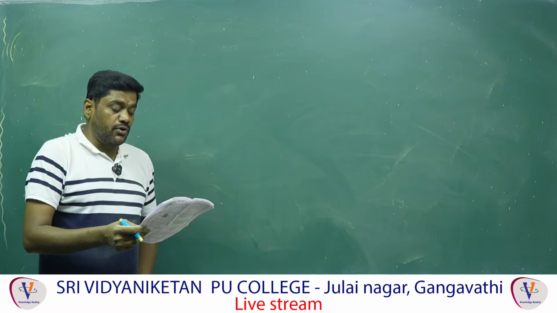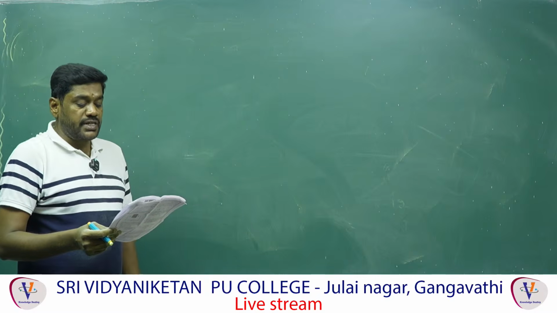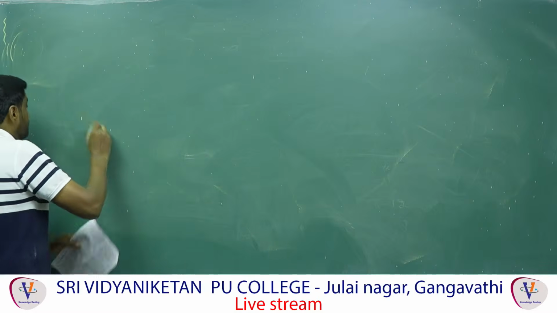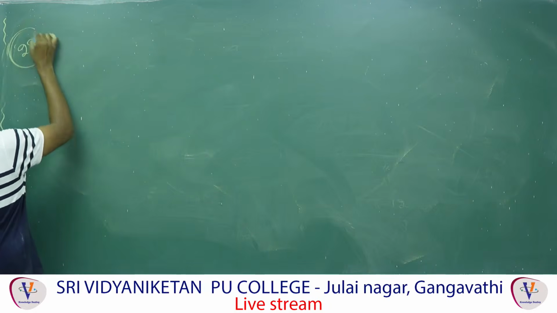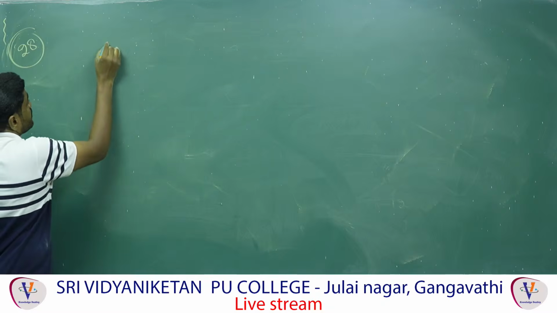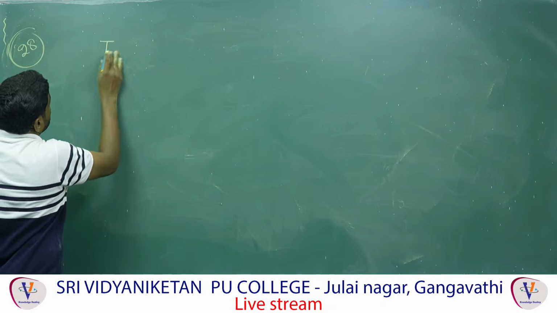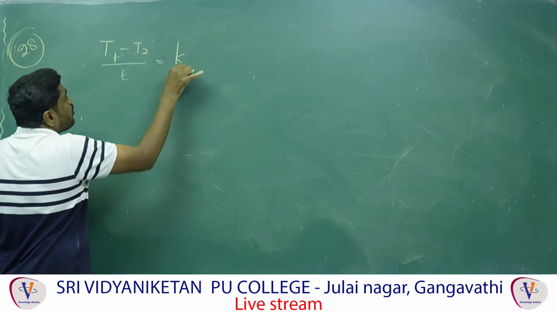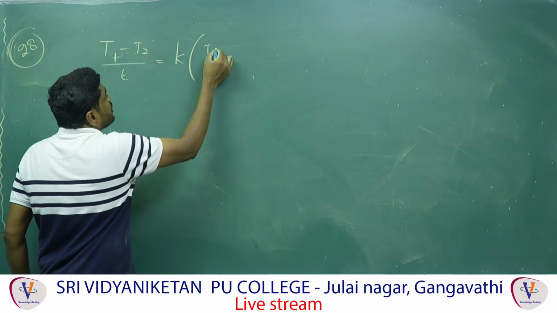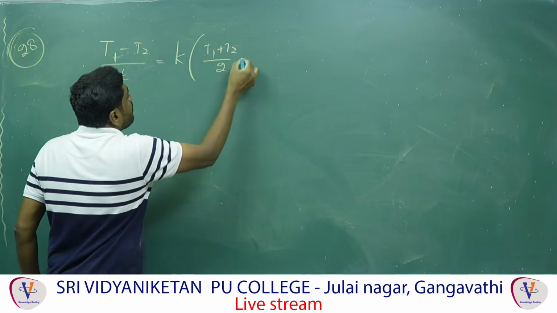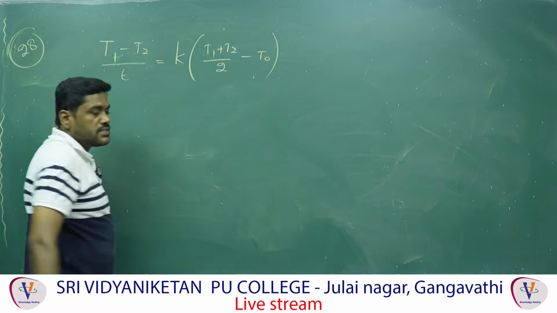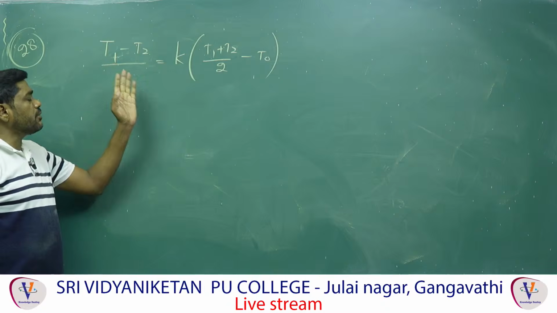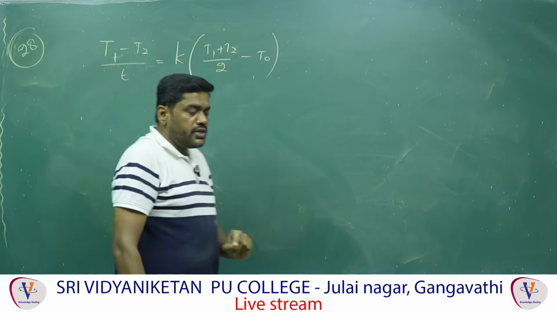The temperature of the body at the end of the next 10 minutes is what they are asking. From Newton's law of cooling, we know that (T1 minus T2) by t is equal to some constant K, into the average value (T1 plus T2) by 2 minus T0, where T0 is the surrounding temperature.